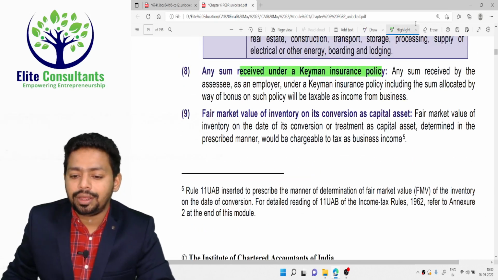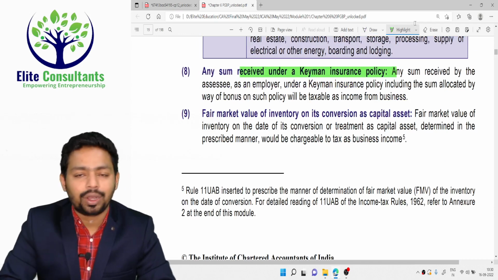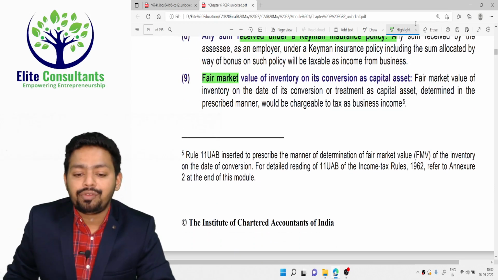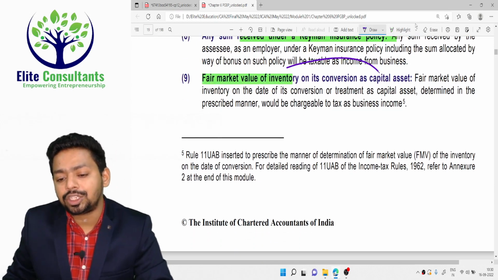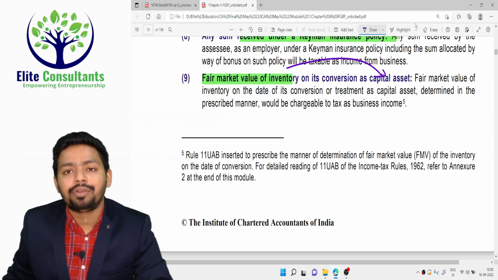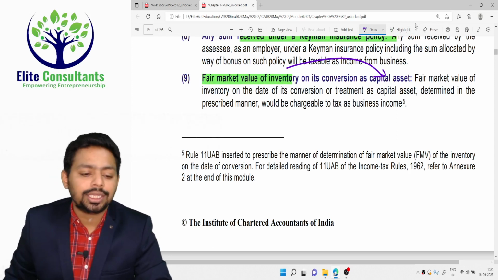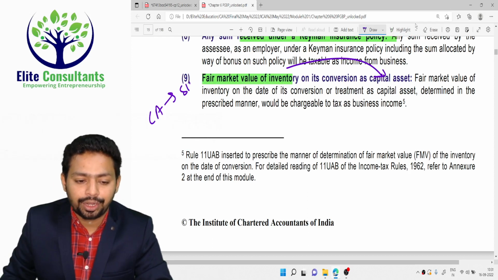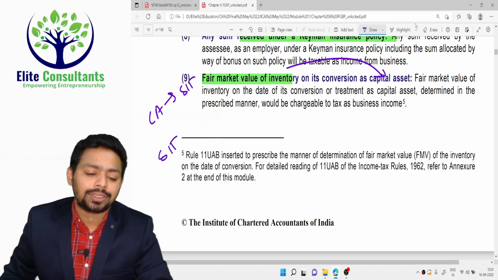Then there is something called amount received on a Keyman insurance policy. It is a very detailed discussion. And fair market value of inventory converted as stock in trade, or stock in trade converted into capital asset. We have already discussed capital asset conversion into stock in trade. Here the reverse also happens sometimes.